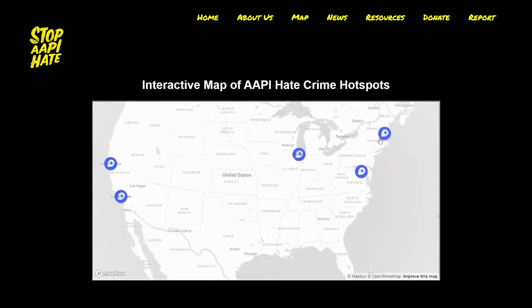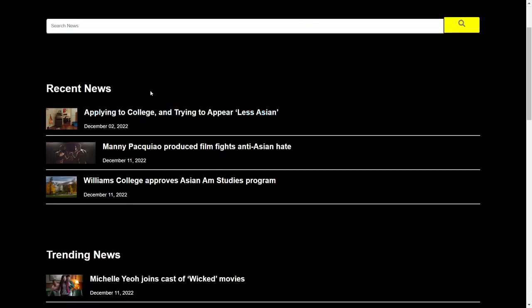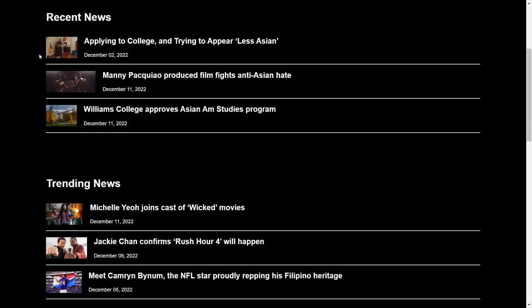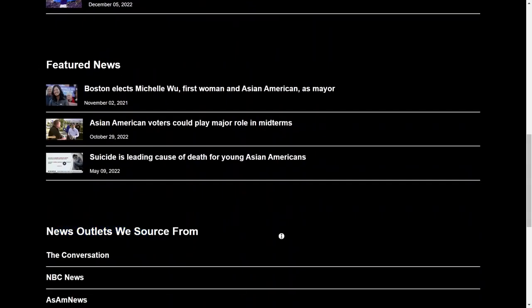As you can see, there are different points that have been populated already, and you can see the description as to what happened as well as a headline on the top. Up next, there's news, where this search bar is functional. However, making it fully functional to parse through our entire page is something that we hope to do with our future developments. We can look through recent news, trending news, and feature news, as well as news outlets that we source from.